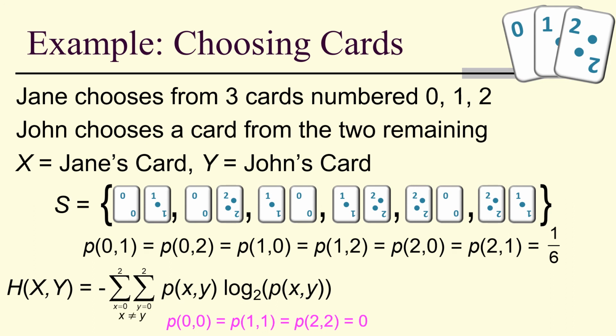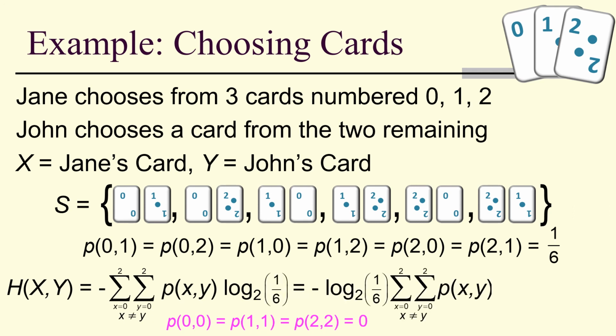So therefore we have to be sure and sum over x not equal to y. Now the log base 2 of p of xy is the log base 2 of 1/6. And we can pull it out front, get negative log base 2 of 1/6 times this double sum, but that double sum adds up to 1, and we just get log base 2 of 6.